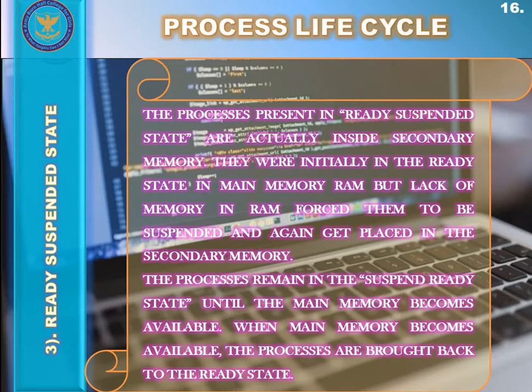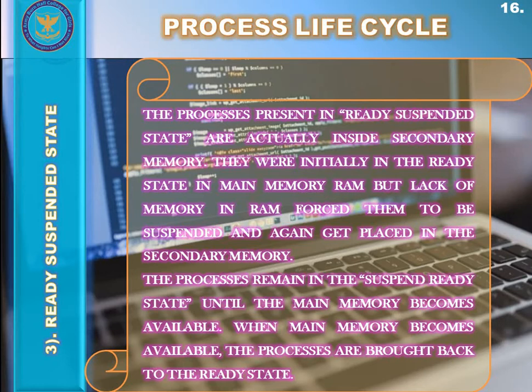But why did they get out of the ready state? Because of lack of memory space inside the RAM. Lack of memory space actually forces these processes to get suspended. That's why these processes are placed inside this ready suspended state.